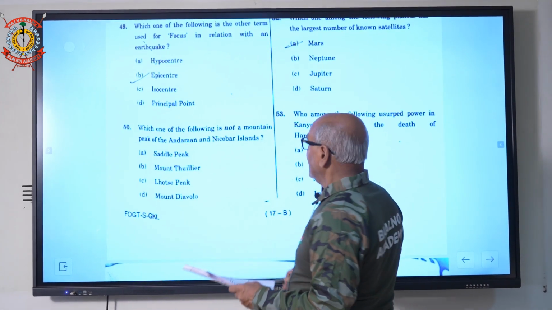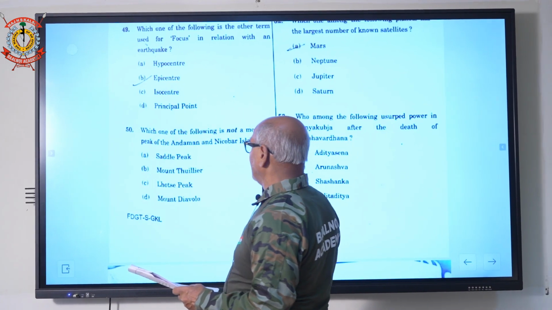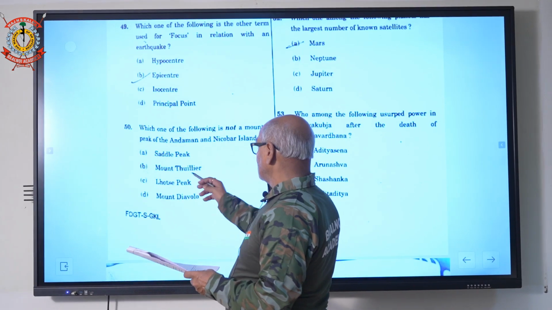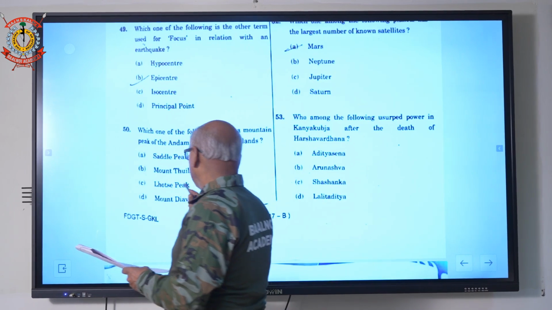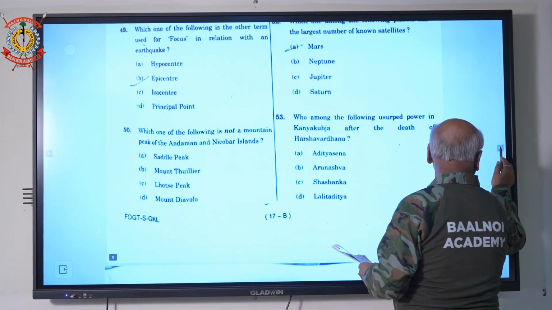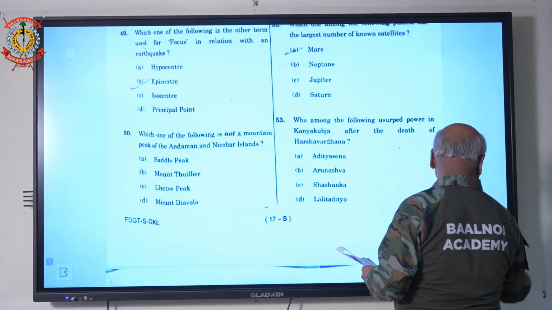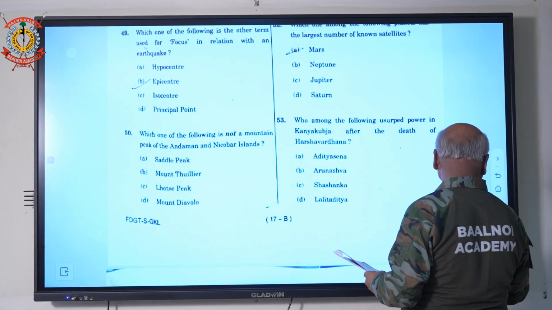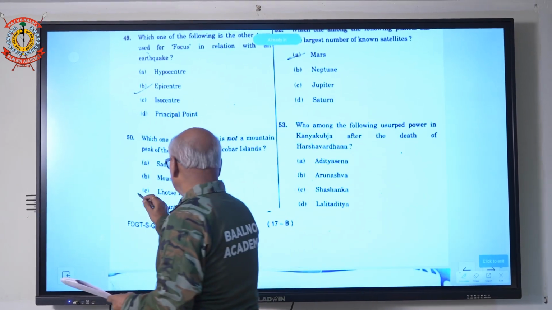Question number 50. Which of the following is not a mountain peak in Andaman and Nicobar? Saddle Peak is the highest mountain peak there. Mount Thullier is also there, Mount Diavolo is also there. Lhotse Peak is not in Andaman and Nicobar. Answer will be C part.